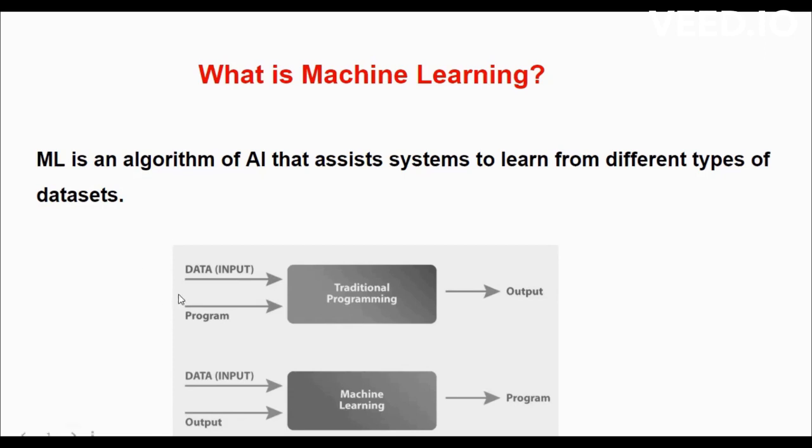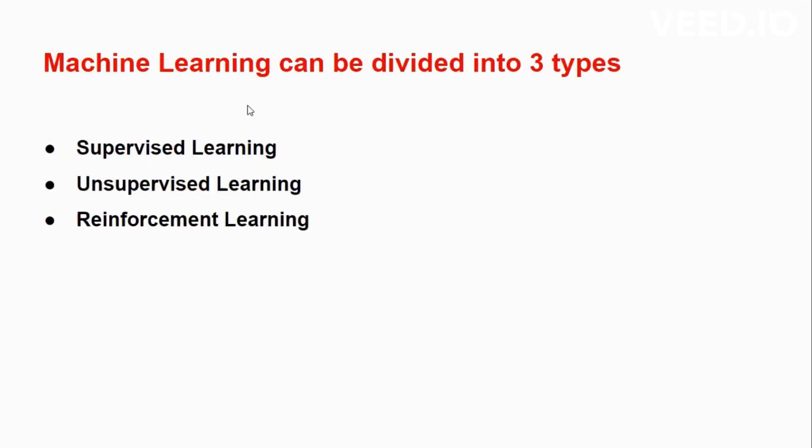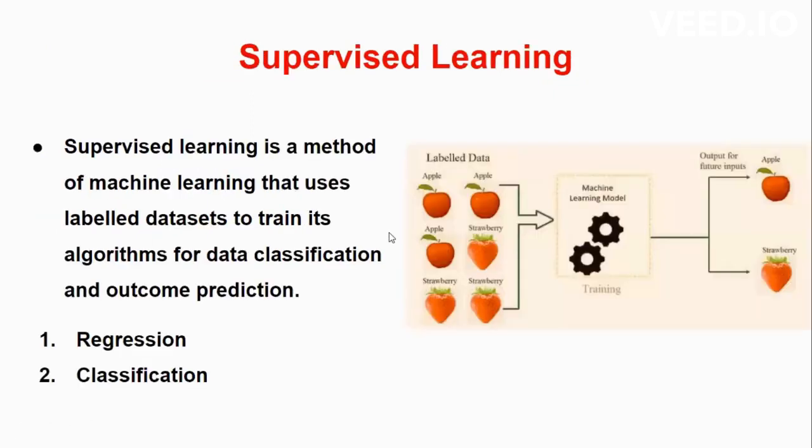So from the diagram we can say an input data is fed into the traditional programming. We apply some logic and an output is generated, but in case of machine learning, an input data and output data is fed into the machine learning algorithms. We create a model and we predict for future analysis to make smart decisions. Machine learning can be further divided into three types: supervised learning, unsupervised learning, reinforcement learning.